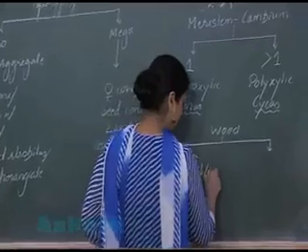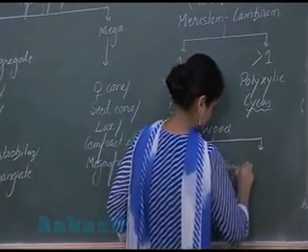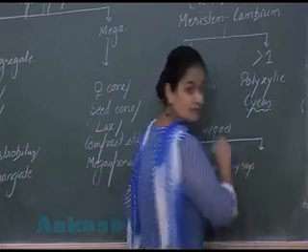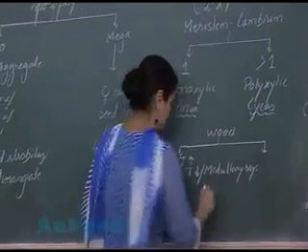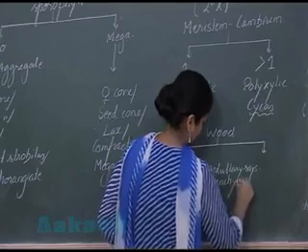Soft tissue in the wood is represented by medullary rays, which are made up of parenchyma.